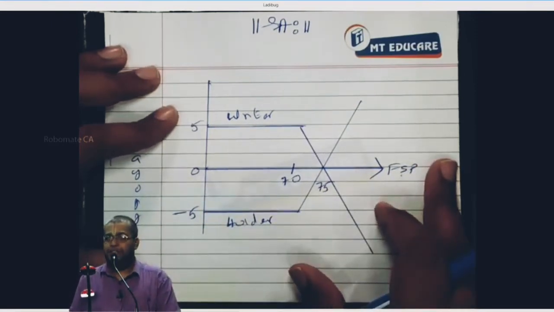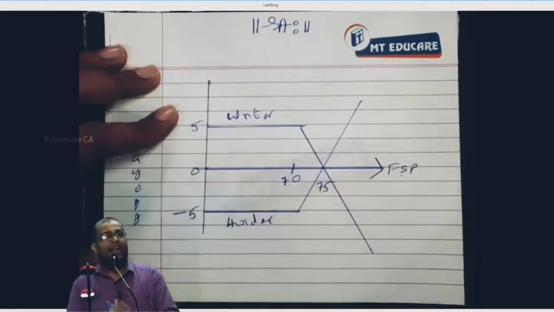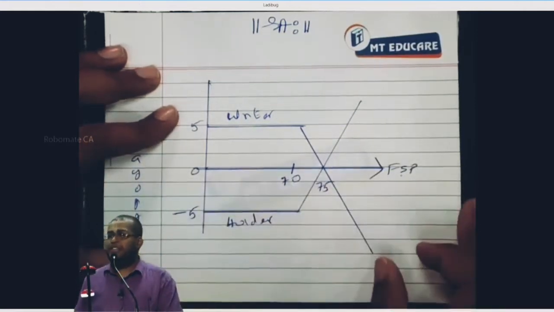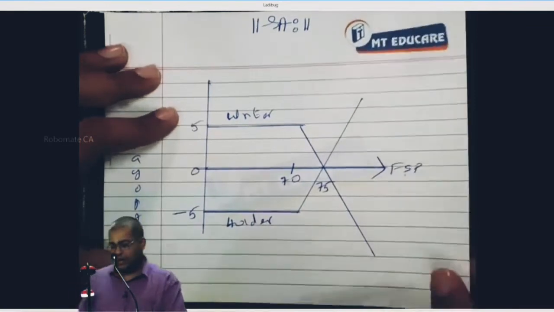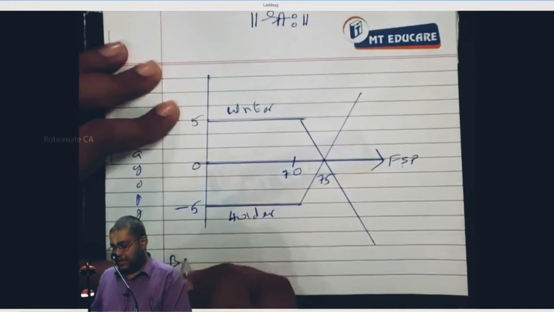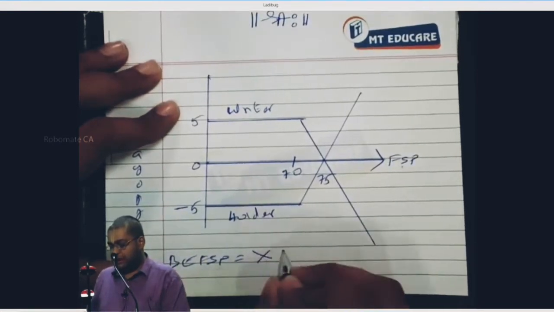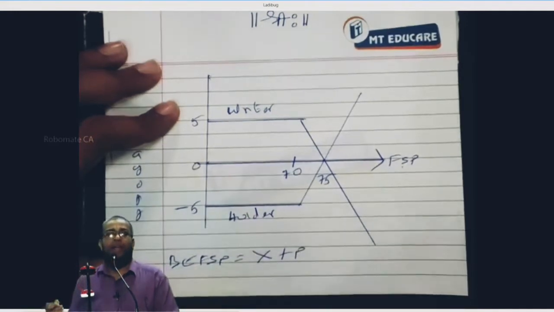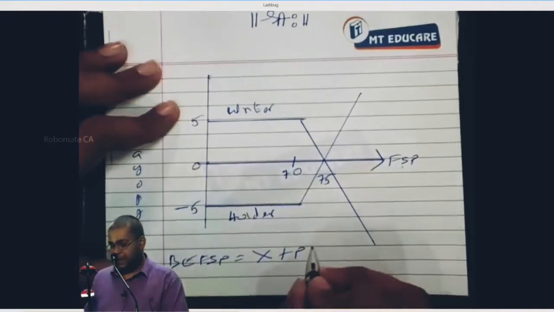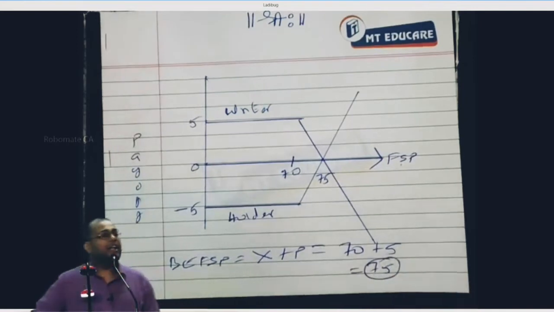What is break-even point? Contribution is equal to what? Fixed cost. What is break-even FSP? The premium is equal to what? The value of the call option, or the payoff is 0. Everybody following what I am saying? Now, very simple. What is break-even FSP? The formula is: break-even FSP is equal to strike price plus premium. What is strike price? 70. What is premium? 5. What is break-even FSP? 75. Respond. Are you following what I am saying?